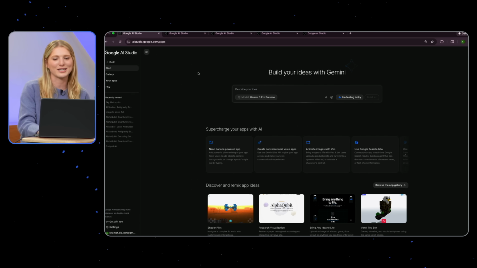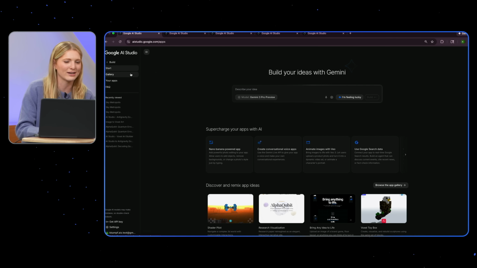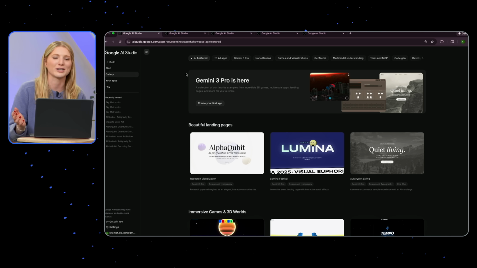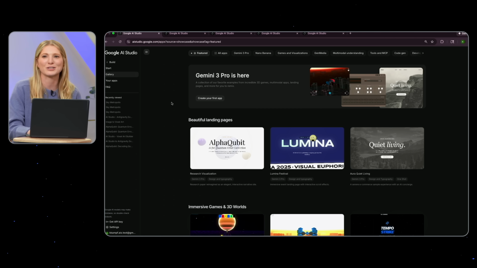Love it. Awesome. So for folks who are new, AI Studio is our home for builders to get started with the latest model. So you can chat with the model, get an API key, and also vibe code with our latest models, which is where we'll be spending time today. In the build tab of AI Studio, you can go from idea to working application. And we also have this new gallery that we put together, a ton of cool examples from the Gemini 3 launch that we think showcase what's super special about this model.